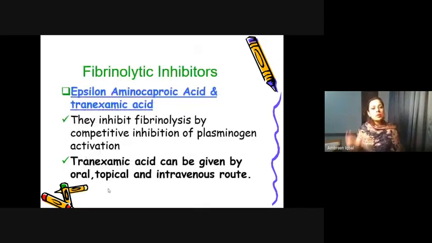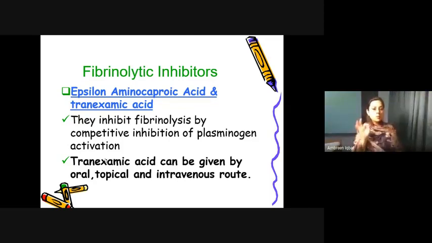So what can we do in case of overdosage of these fibrinolytic drugs? Epsilon aminocaproic acid and tranexamic acid are the drugs said to be fibrinolytic inhibitors, the drugs that inhibit the fibrinolytic process that has become exaggerated. They inhibit fibrinolysis by competitive inhibition of plasminogen activation. Tranexamic acid can be given orally, topically, or intravenously.